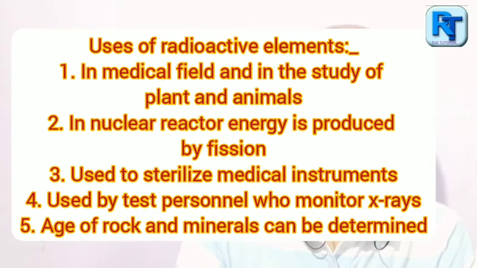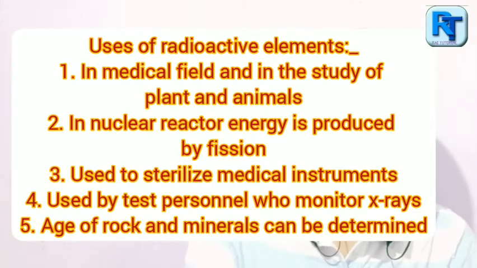And number six, the age of rocks and minerals can be determined by determining the ratio of lead to uranium in the given sample. That means a variety of uses are available which can be utilized for humankind.